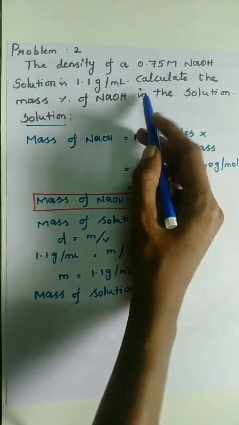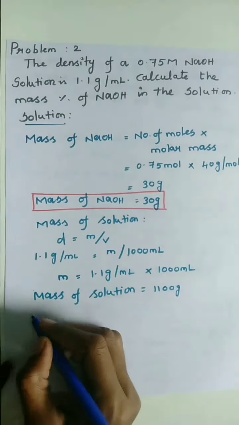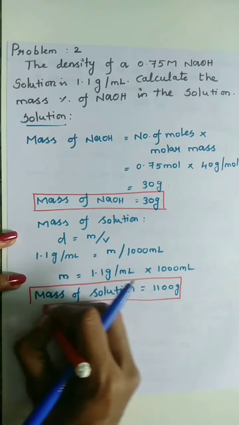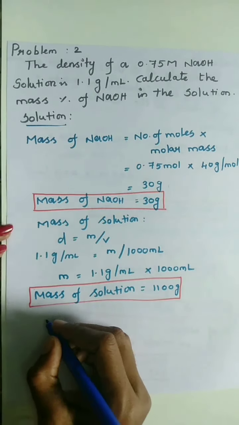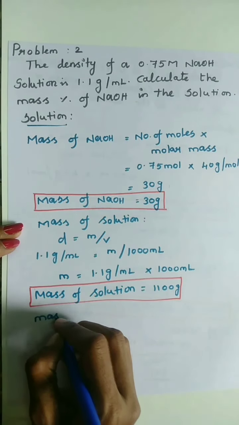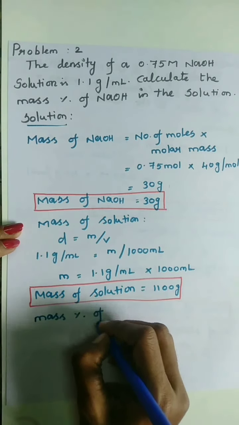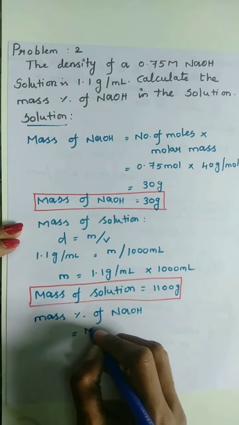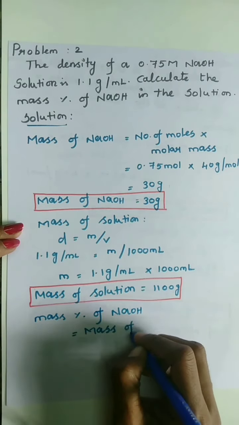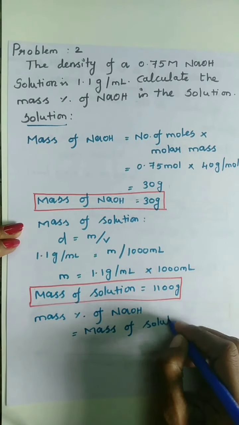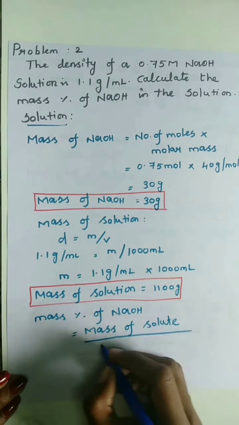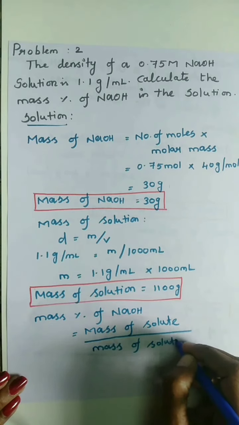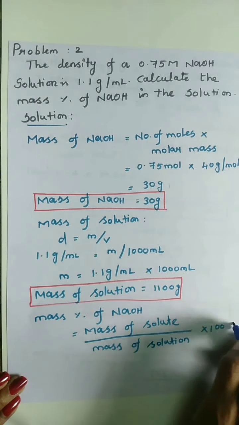So the last one is our question. What they are asking is, calculate the mass percentage of NaOH. So the formula is mass of solute divided by mass of solution multiplied by 100%.